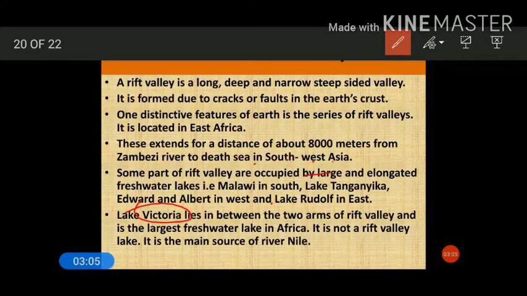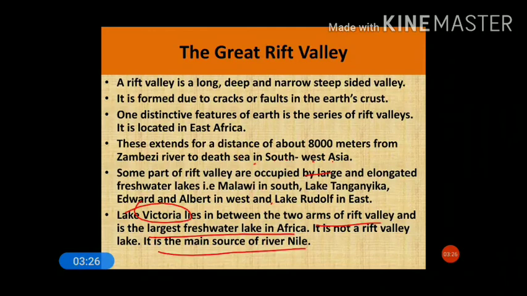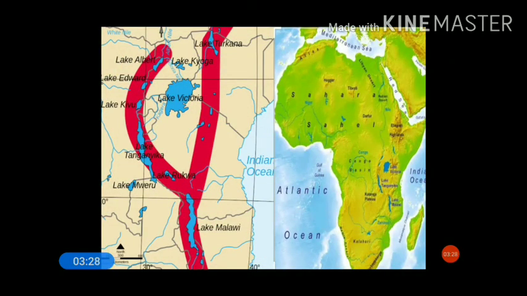that lies in between two arms of the rift valleys. It is not a part of the rift valley, it is not a rift valley lake, but it is the largest freshwater lake of Africa. It is the main source of the river Nile, which is the longest river in the world. Okay, so we can see in the map here.